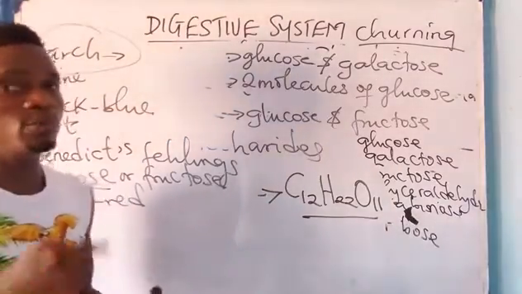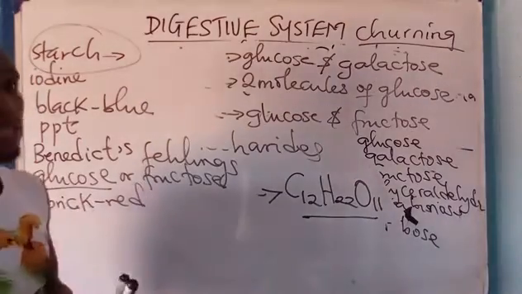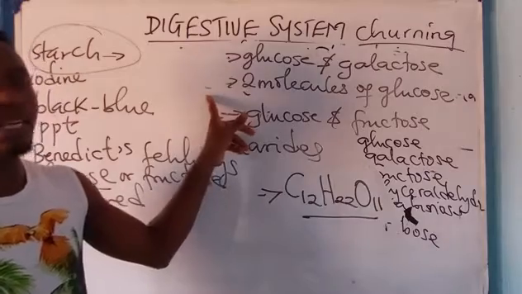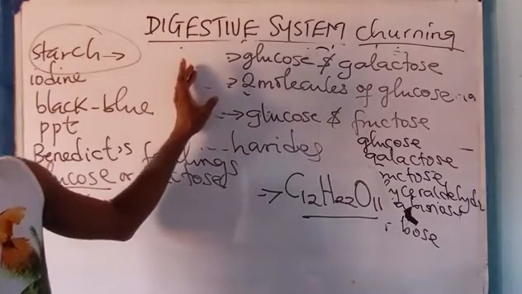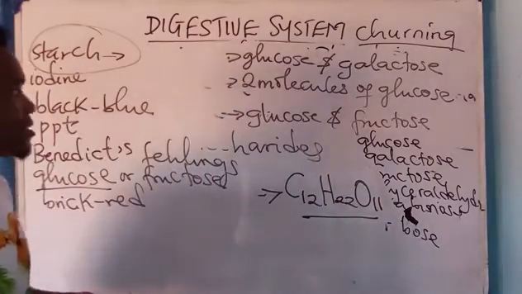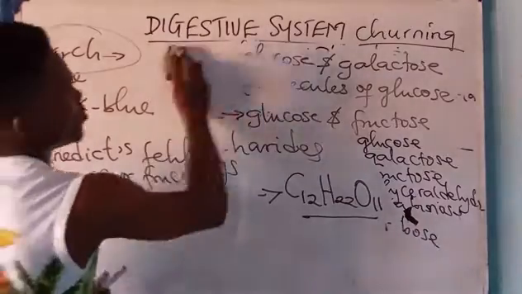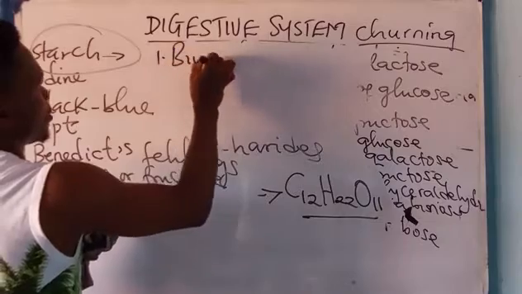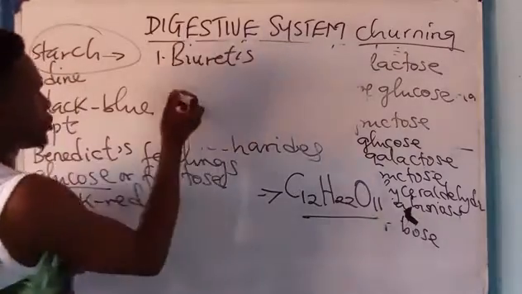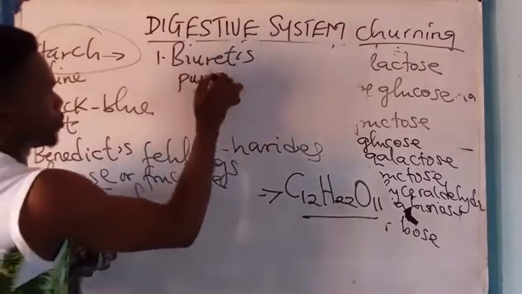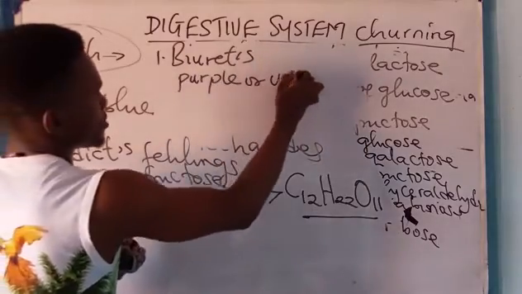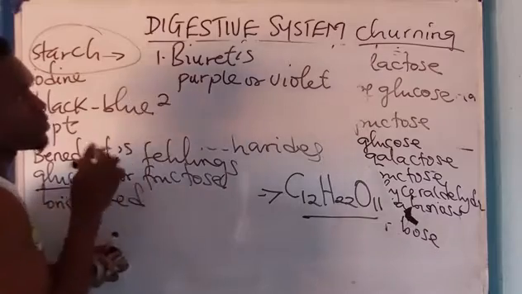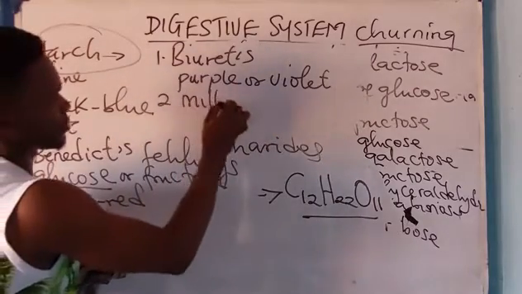All right. We have the Biuret solution. When protein is tested using Biuret solution, a purple or violet PPT is formed. With Biuret solution, you have what? Purple or violet PPT. Number two, you also have what is called a Millon's test.